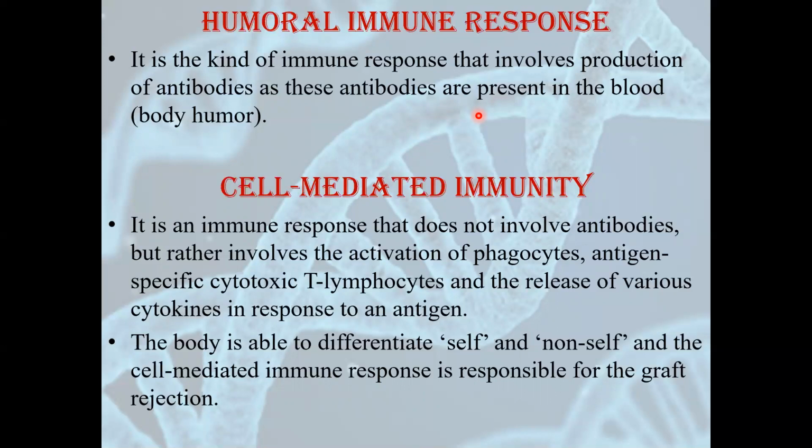Now, apart from these antibodies, there are certain cells which are responsible for providing us immunity. We have talked earlier about this. These cells form another type of immune response which is called cell-mediated immune response or cell-mediated immunity. In cell-mediated immunity, antibodies are not formed. But here what are formed? Lymphocytes are formed. They involve the activation of phagocytes, antigen-specific cytotoxic T lymphocytes, and the release of various cytokines.